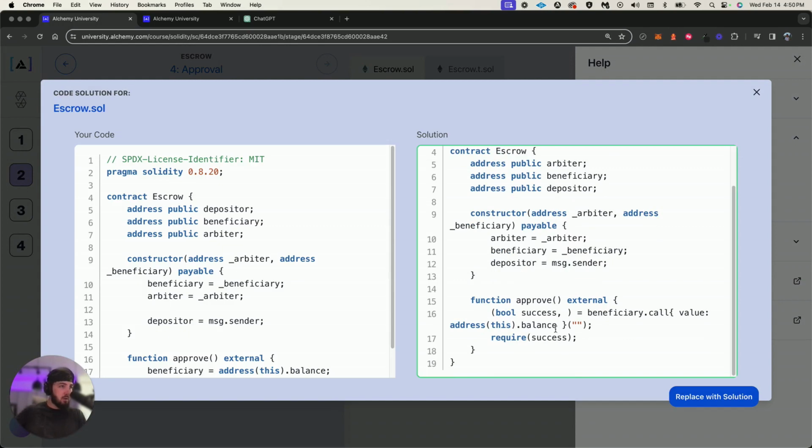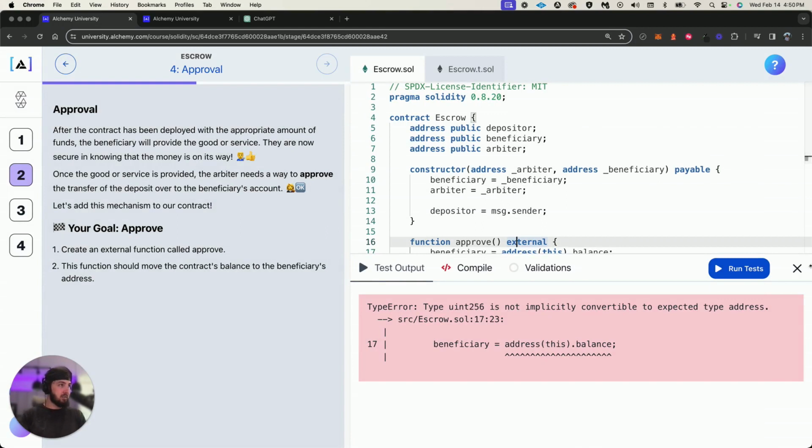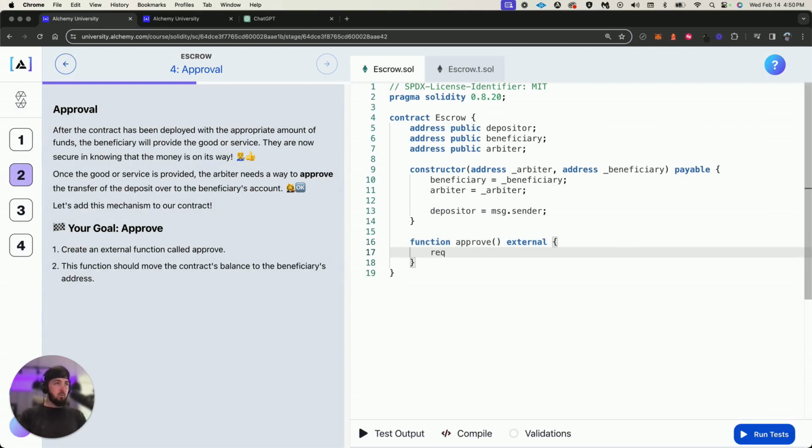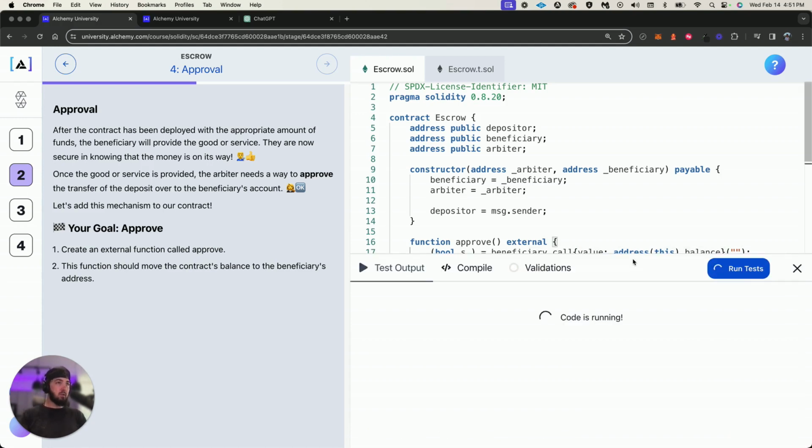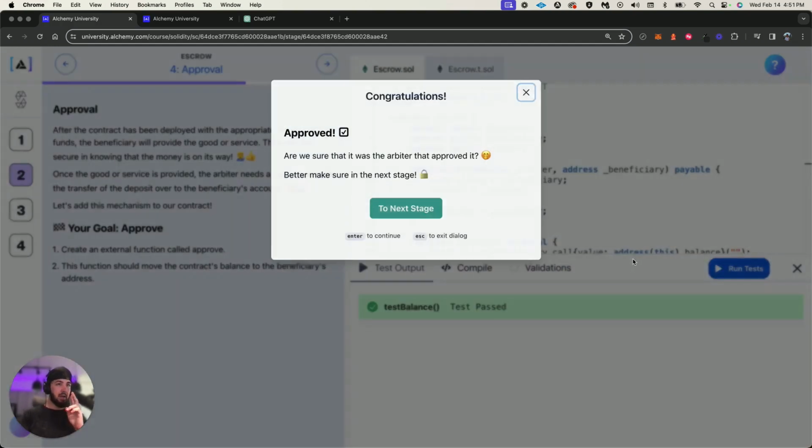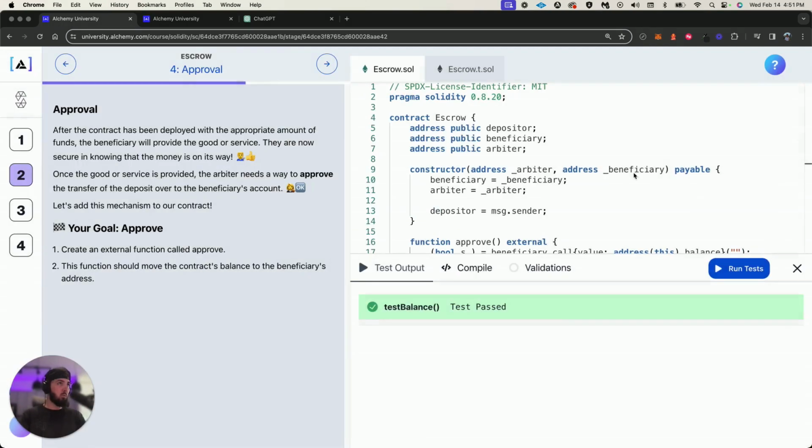Escrow. Okay, so, oh, boom, require. That's right. Okay, got it. I forgot, guys. So we're going to go, let's say, bool success, and we're going to say beneficiary.call, and we'll say value, and it's going to be address(this).balance, which equals the contract's balance, and then we're going to require success. Okay, I think that's what it asked for. Fingers crossed. We did peek at it. We did have the cheat code. We got her there. Okay, so let's just double check that one more time.